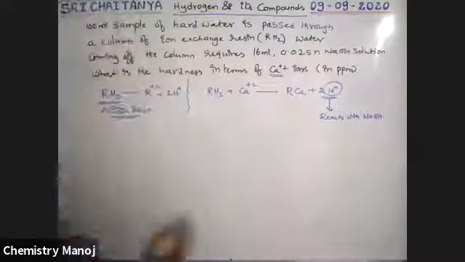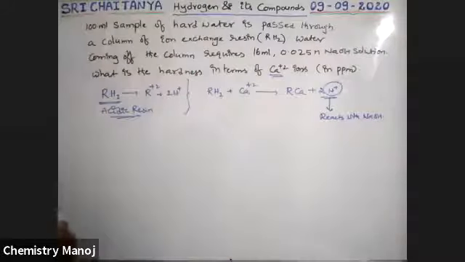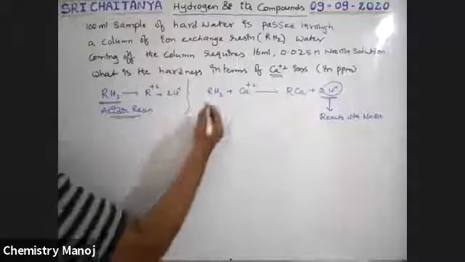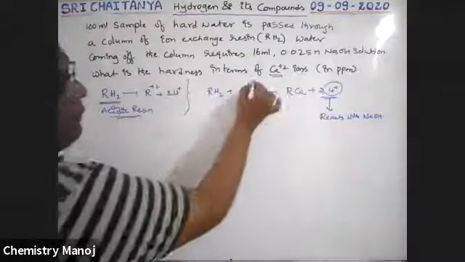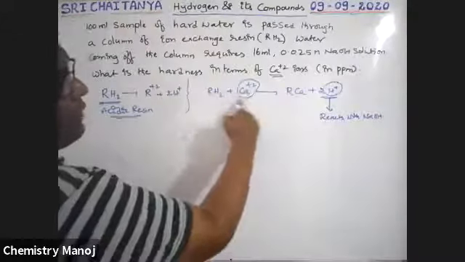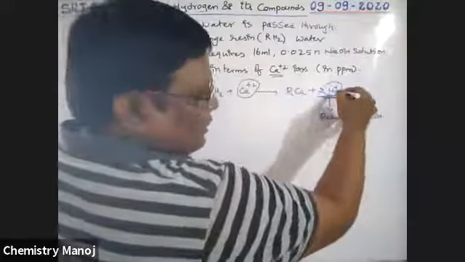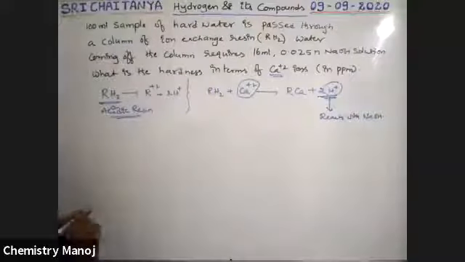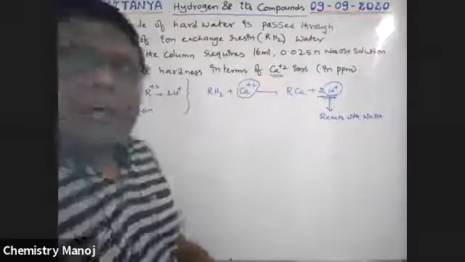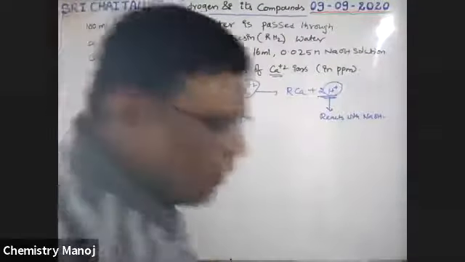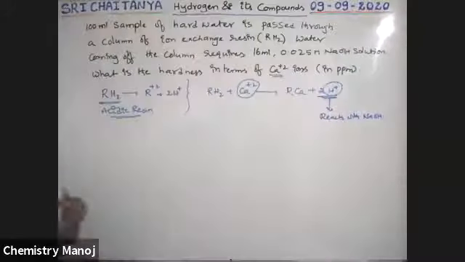Therefore, as per our stoichiometric conditions, gram equivalence of this one is equal to gram equivalence of this one. I am using the gram equivalence concept, the law of equivalence.